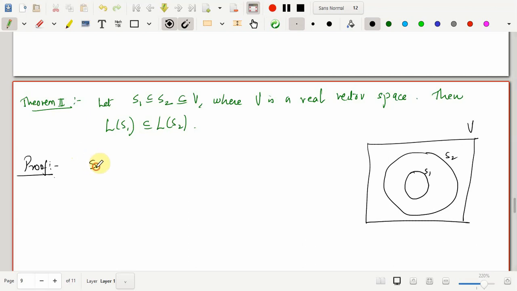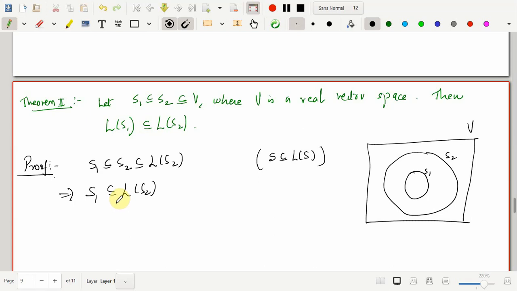Observe that S1 is contained in S2, and we know that S2 will always be in the linear span of S2, because if S is any subset of V, then S is always contained in the linear span of S. So by this we have shown that S1 is contained in the linear span of S2.